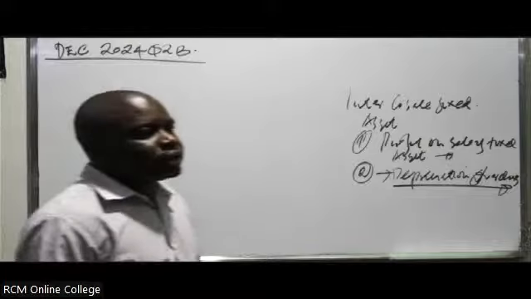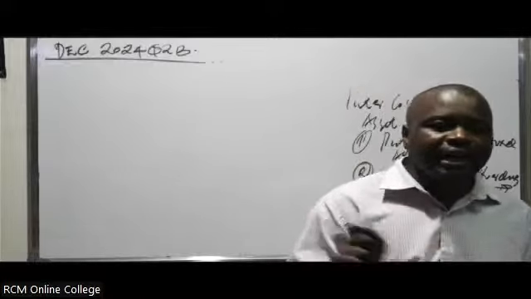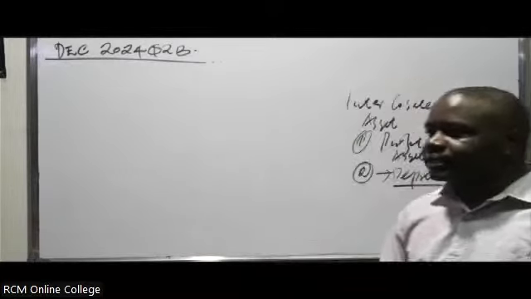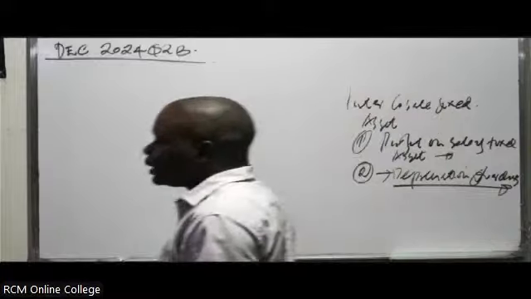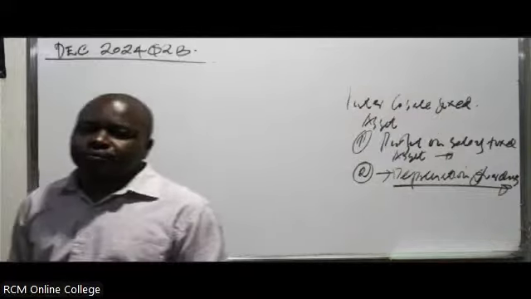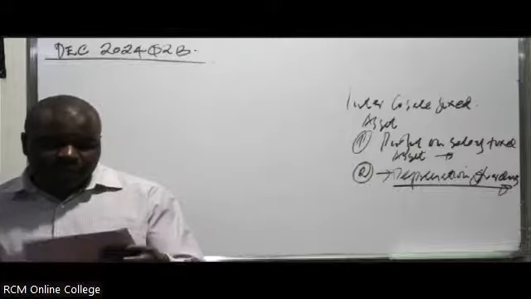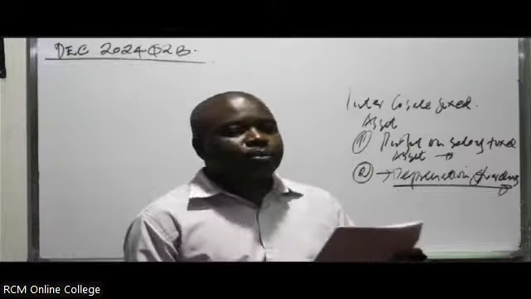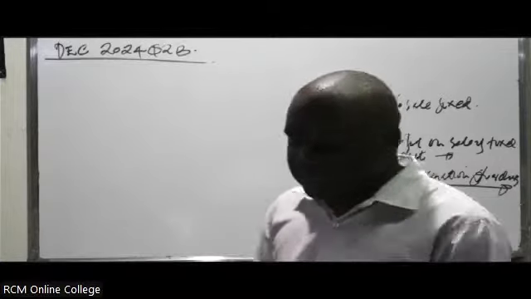Remember something I was telling you. When the examiner has given you the fair value of NCI, it means the method you're going to use to calculate goodwill is the full method. And therefore, in Roman numeral 1, when you're calculating this goodwill, we'll use the method we call the full method.